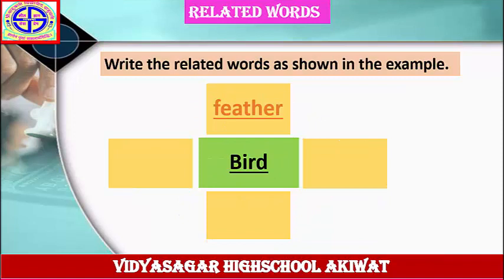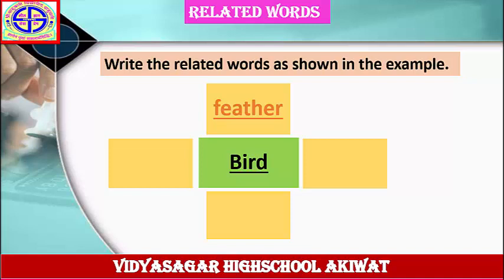Write the related words as shown in the example. The word is given here: bird. And the first answer is given here: feather. It means these are body parts of the bird. You have to write down other body parts of the bird in your notebook.